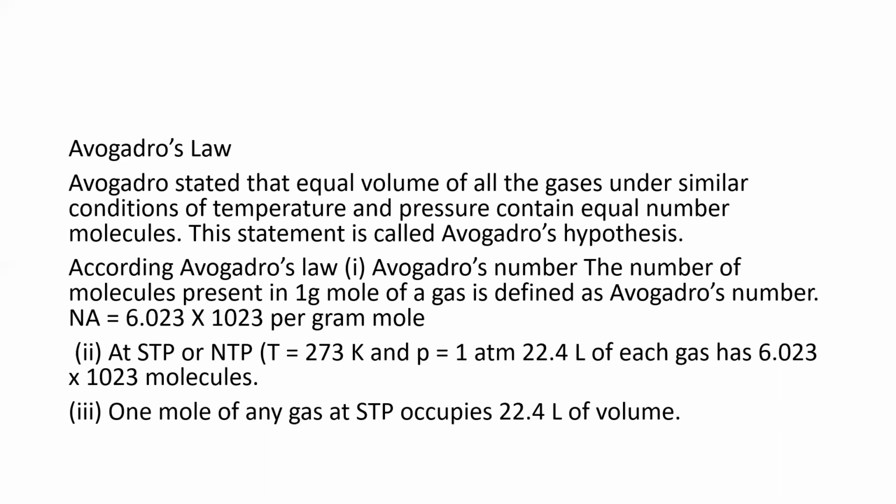Means here at 1 atmosphere and standard temperature, the gaseous molecules consist of this many, that is Avogadro number. Okay, 1 mole of any gas at STP occupies 22.4 liter of volume. So this is regarding Avogadro's law.